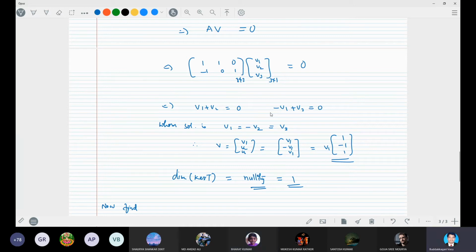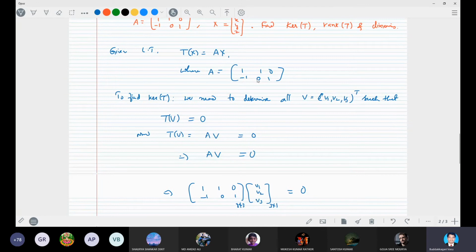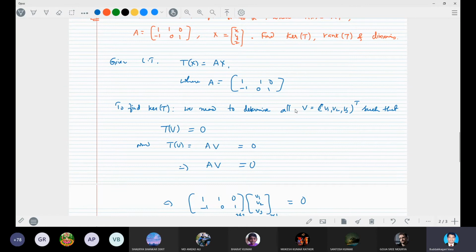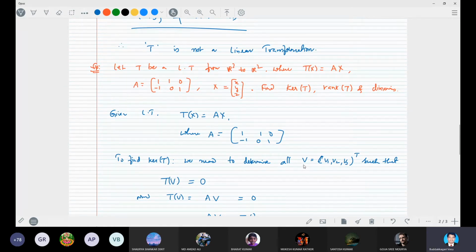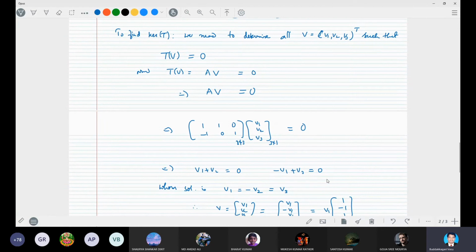So here in our problem, they have given very clearly that A is the transformation matrix. A is given as 1 1 0, minus 1 0 1, and the elements in R3 which we have taken as V satisfy the mapping T of V is equal to 0 for the kernel of the linear transformation. We obtained two equations, right?